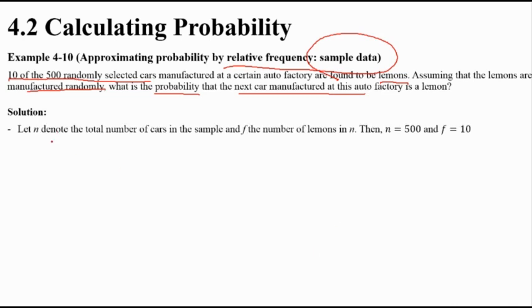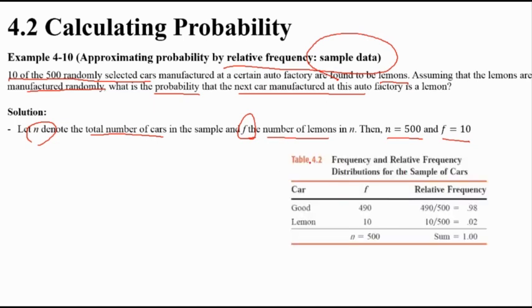We have a notation. N denotes the total number of cars. F denotes the number of lemons. So N is 500, F is 10. Like here, to make an example, of 500 cars, 490 are good, 10 are not good.